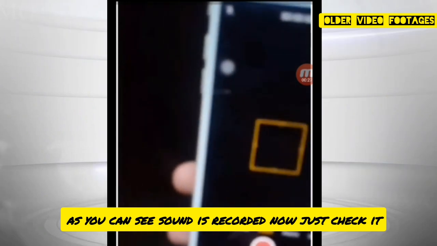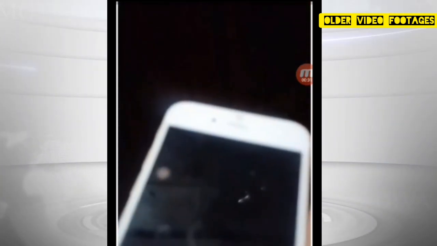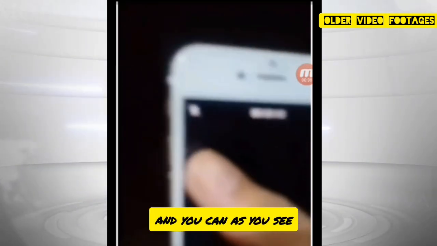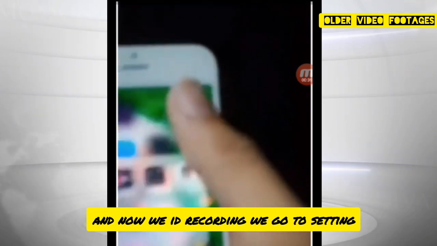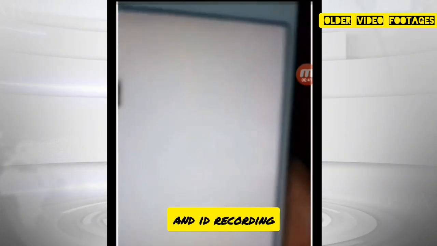As you can see, sound is recorded. Now just check it. And you can see that the sound is not working, so we go to settings and try audio recording, and we record something.